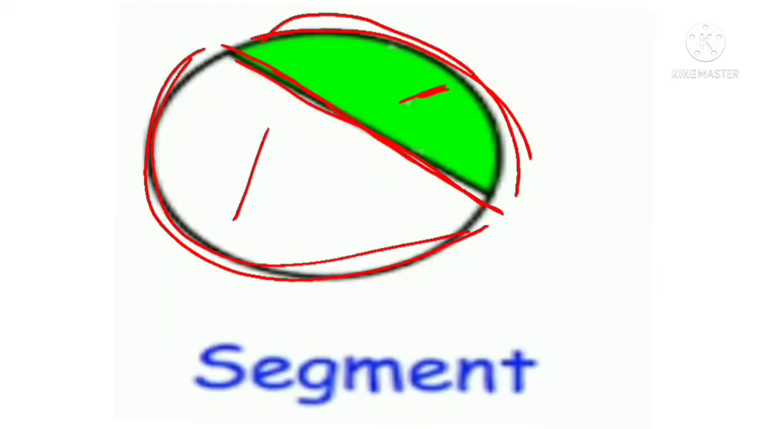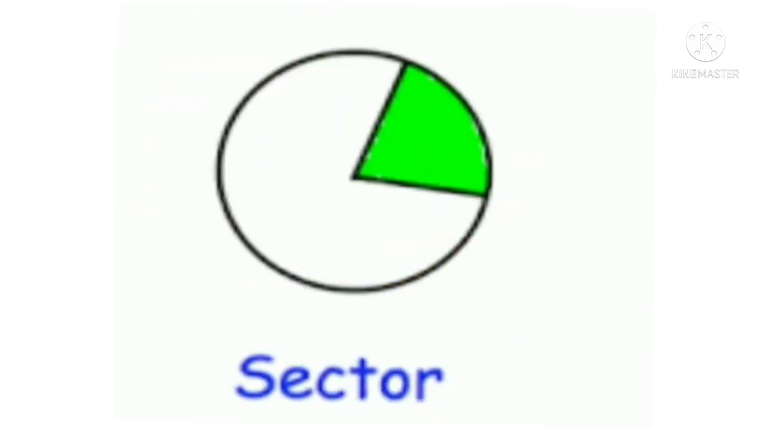Next one is sector. The sector is the region bounded by an arc and two radii of the circle. So the sector is the region between an arc and two radii joining at the center. That is very important: only lines joining the center are radii. Two radii and an arc, that we call the sector.